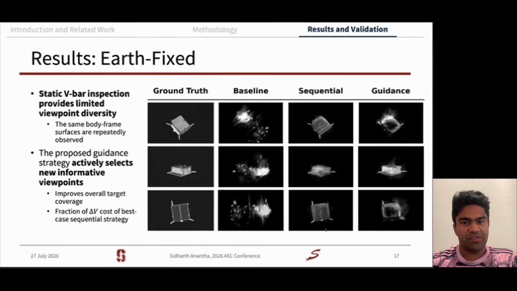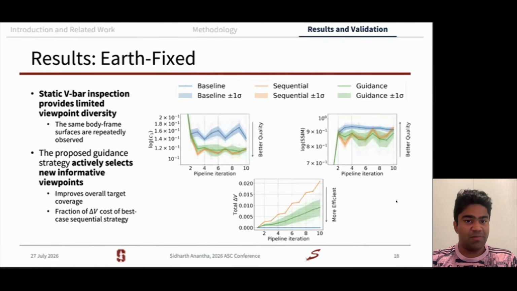But let's look at another case. If we look at the attitude case where the target spacecraft is locked in attitude with the servicer, then if we remain in our V-bar baseline orbit, the views of the target are all identical. The baseline is providing poor quality visualizations, while the sequential and guidance strategies are able to provide decent reconstructions. As seen in the image metrics, once again, we can see our blue baseline is performing very poorly compared to the guidance and sequential strategies, where the sequential and guidance strategies can get up to 17% lower L1 loss.